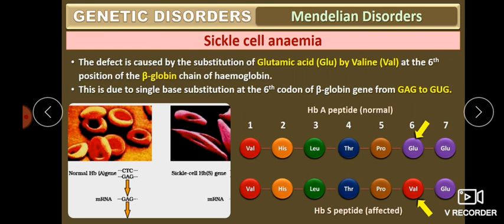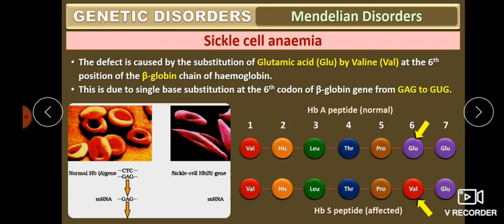So here, what happens in the protein? In the 6th position, instead of glutamic acid, you can see first is valine, histidine, leucine, threonine, proline, then glutamic acid. So the 6th position amino acid glutamic acid is changed to valine.